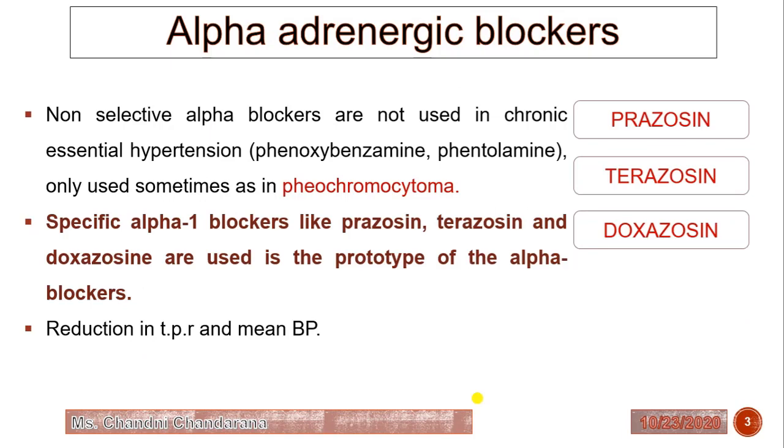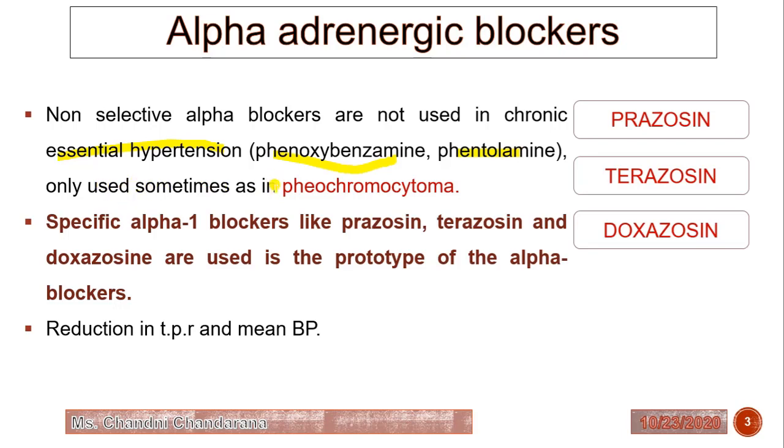Now the next is alpha adrenergic blocker. Examples like prazosin, terazosin and doxazosin are alpha adrenergic blockers. The non-selective alpha blockers are not used in chronic essential hypertension. For example, phenoxybenzamine and phentolamine are not used for hypertension.